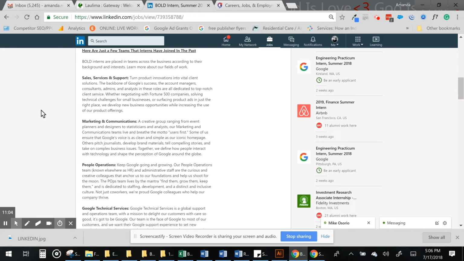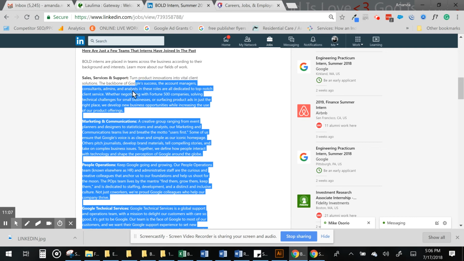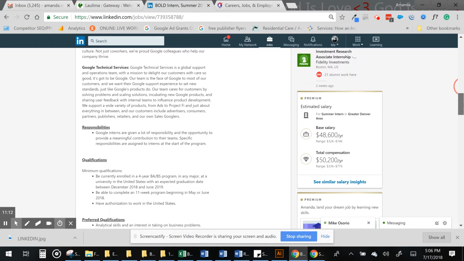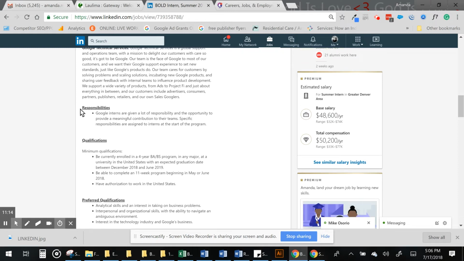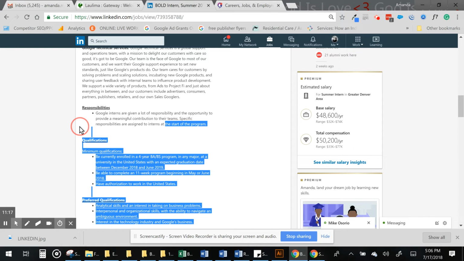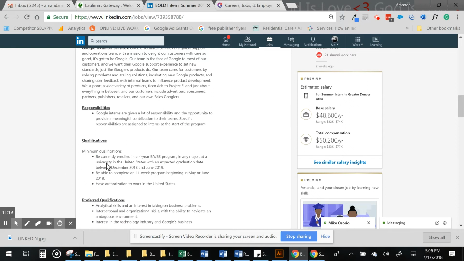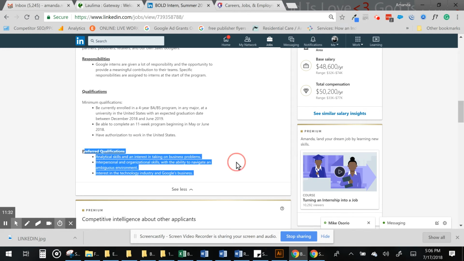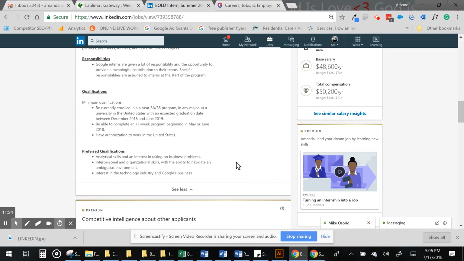And if you look at the job, they want people with sales and service experience, marketing communications experience, people orientation, Google technical services. And then here are the keywords that they need. They need people that have a lot of responsibility. They want you to have any major, it doesn't matter. They prefer analytical skills. So these preferred qualifications are key because those are things that they're actually going to be looking for as far as keywords. Interest in technology, organizational skills, leadership skills.